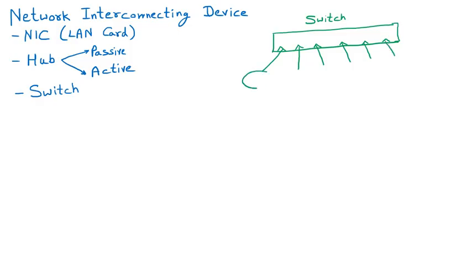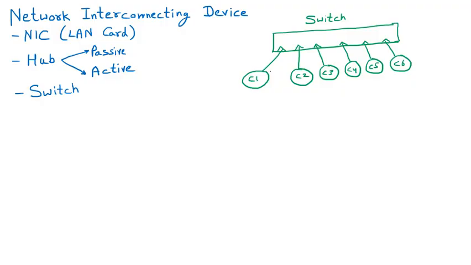Now these ports can be connected with Ethernet cables. Ethernet cables are further connected to the computers. So these are the computers which are connected to the switch. Such a diagram we have already seen for the hub also. So let us suppose that this is C1, which is computer 1, then computer 2, 3, 4, 5 and C6. So these 6 computers are connected with the switch. Now we must know one thing, that there is no physical connection in the switches.